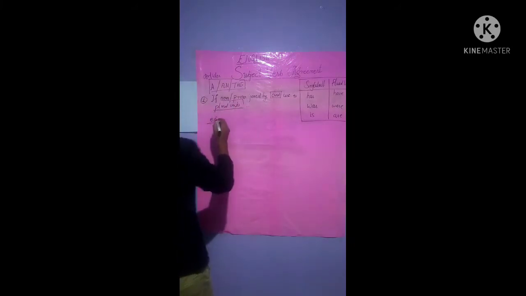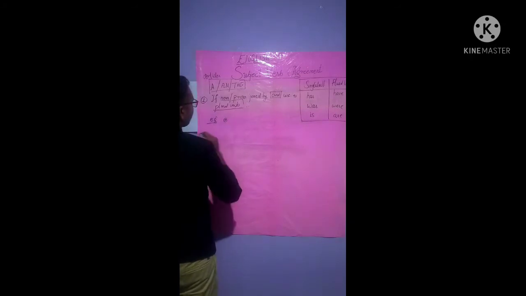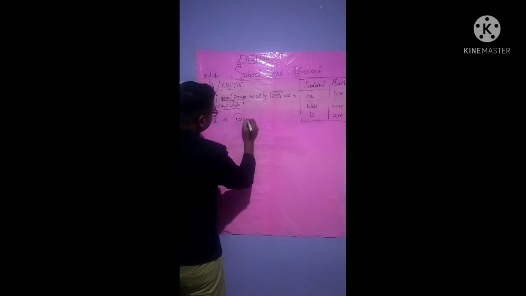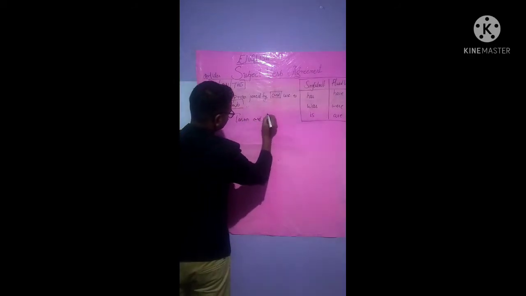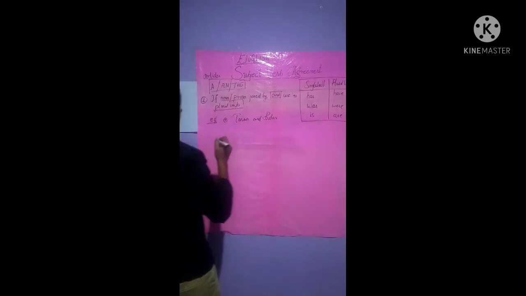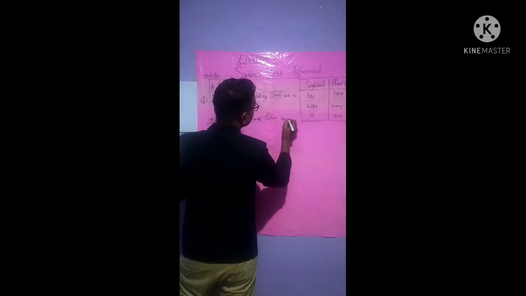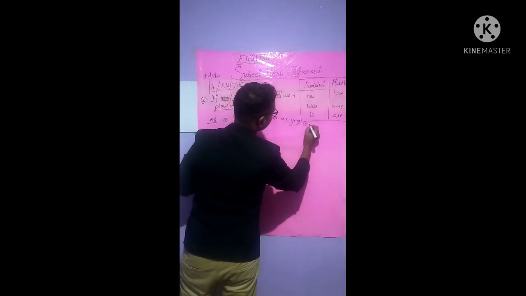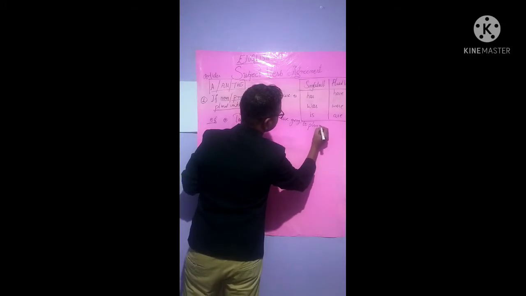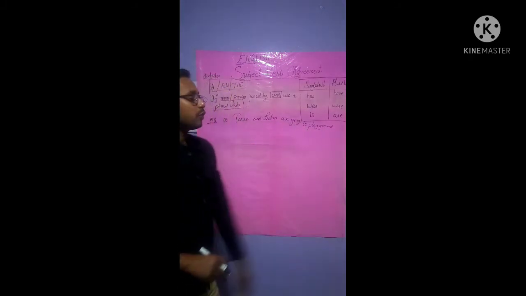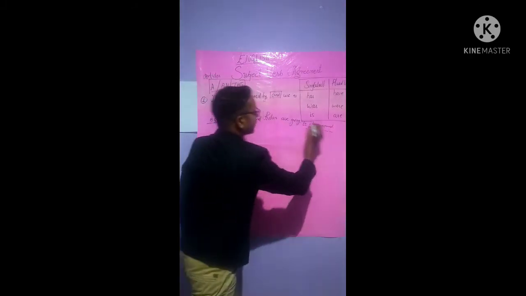See here, example A: Tarun and Robin are going to playground. Where are they going? They are going to playground, isn't it?